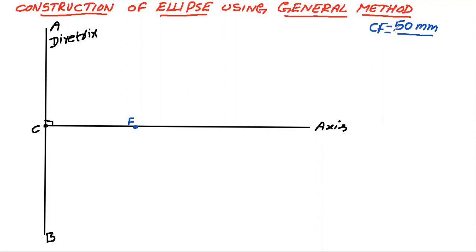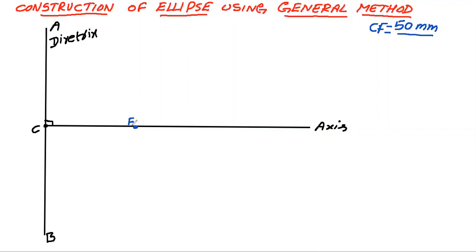If it is given as 40 mm, mark F at 40 mm, and if it is 60 mm, mark F at 60 mm from C.